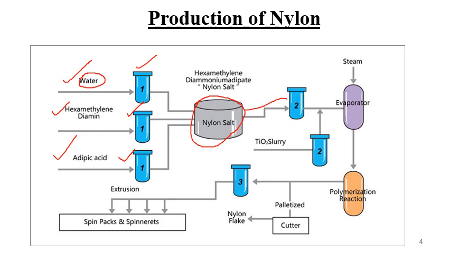Now in unit number 2, we are adding the anatase form of titanium dioxide. We add titanium dioxide slurry into chamber number 2 where the nylon salt is kept. Now why are we adding TiO2?